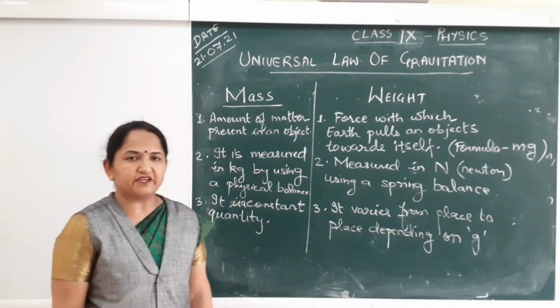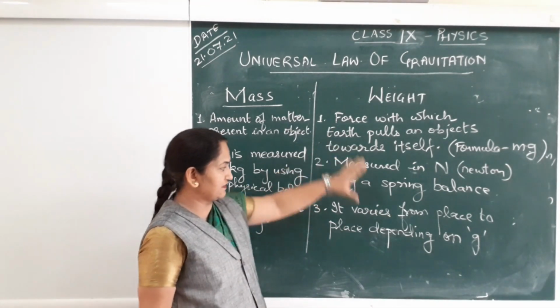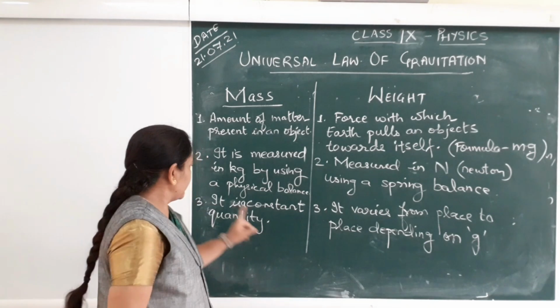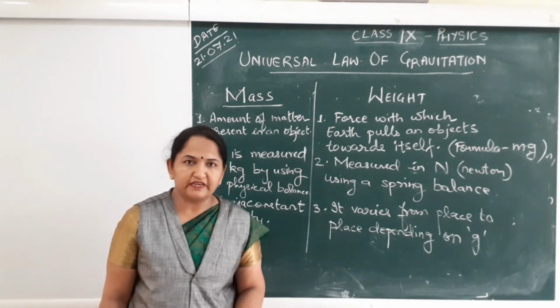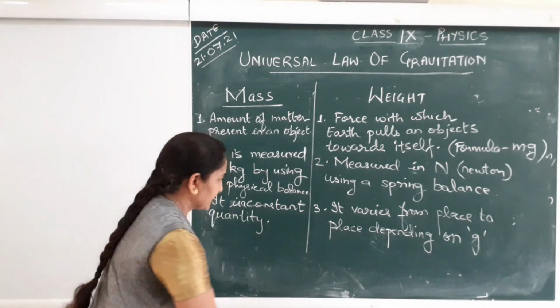So weight of an object depends upon acceleration due to gravity. It changes if acceleration due to gravity changes, whereas mass is a constant quantity, it does not change. So if an object is weighing, if an object